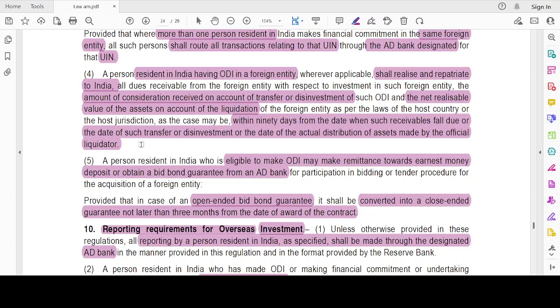See, if I am going to sell or transfer, then from the date the receivables fall due, or the date of transfer or disinvestment. If the liquidator is going to distribute, then from the date of actual distribution of assets made by the official liquidator, I have to realize the funds and repatriate to India within 90 days from such date.